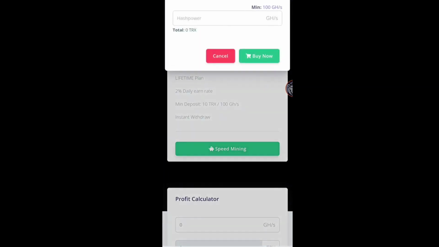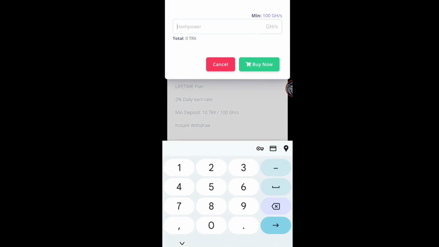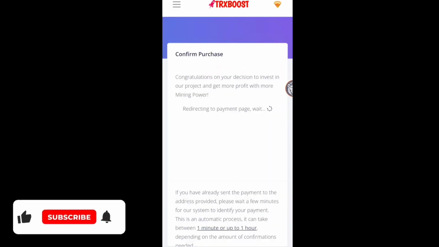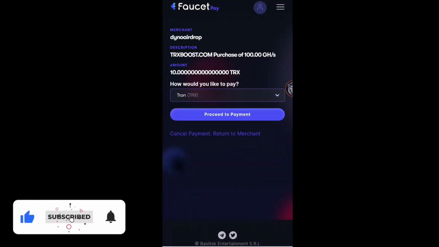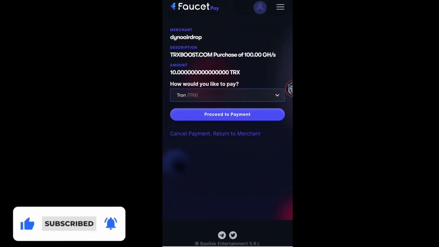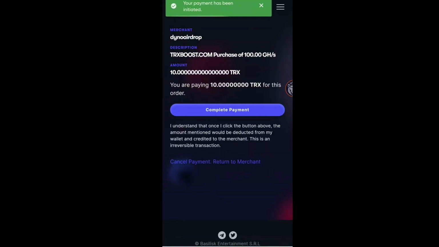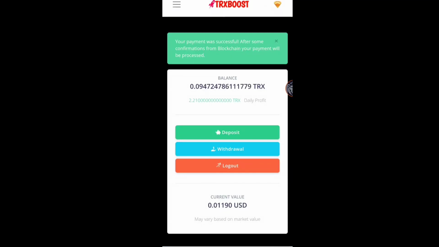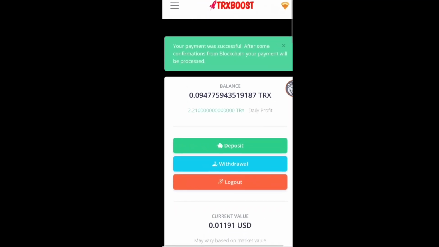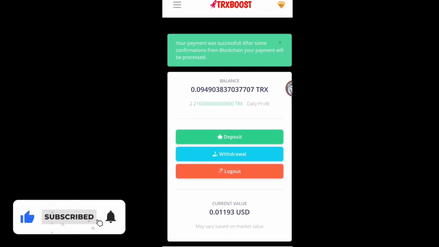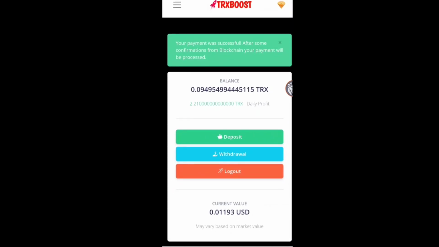Just click on this speed mining and enter the amount that you want to purchase here. So let me enter 100. I will purchase it again. I will click on this buy now button and I will be redirected to my FaucetPay. After that guys, I just have to choose any of the currencies I want to pay. I will choose TRX, click on proceed to payment, and after that I just have to click on complete payment. You can see it will again redirect to my website, and it has been clearly mentioned your payment was successful. After some confirmation from the blockchain, your payment will get processed.